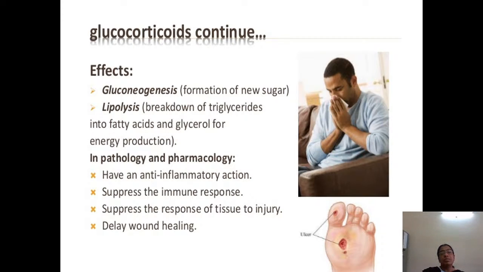Yes. What is the effect of this? Gluconeogenesis, formation of new sugar, and lipolysis, that is the breakdown of triglycerides. In pathology and pharmacology, they have an anti-inflammatory action, suppress the immune response, and suppress the response of tissue to injury. They also aid delayed wound healing.